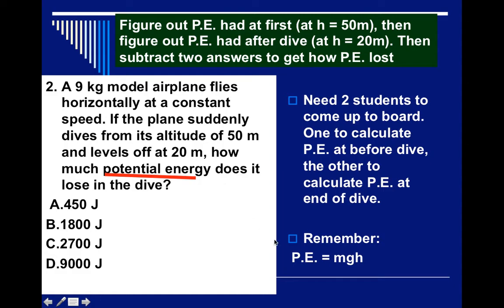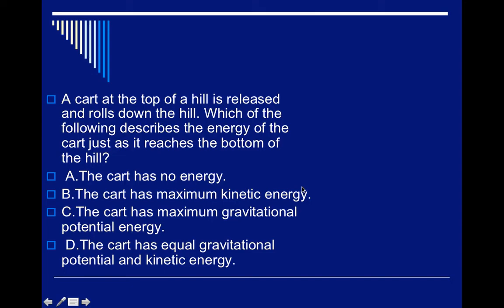Mass, 9 kilograms, gravity, which you find at the bottom of your formula sheet, 10 meters per second squared, and height. And then your formula sheet has triangle H, delta H, that means change in height. So finding the change between 50 and 20, well, that's a change of 30. So when you multiply that all together, you'll know which of these is the correct answer. I'm not going to tell you because I want you to actually try it, but you should know when you multiply it that you'll find the correct answer for that one.